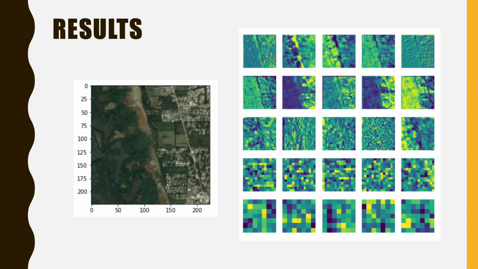So here's an example image from our dataset and the corresponding feature activations from the model on the ResX and ImageNet dataset. So even though we have gotten subpar results, the model is still able to pick up on what is relevant for our classification task. So pay special attention to the second row on the feature activations. You can see that the model is able to pick up the difference between the farmland and the buildings in the image, as well as other indicators such as the road. So on the left side of these images, you can see the farmland is lit up, and the roads are also displayed.